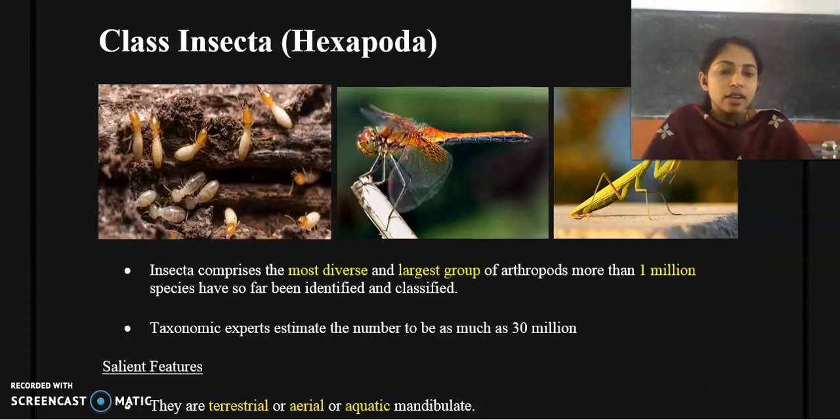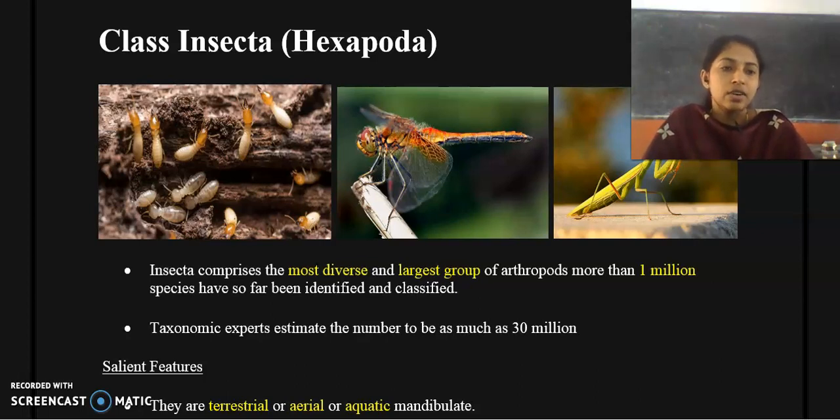There are more than 1 million species that have been identified and classified. But taxonomic experts estimate that the total number of members of class Insecta is as much as 30 million.